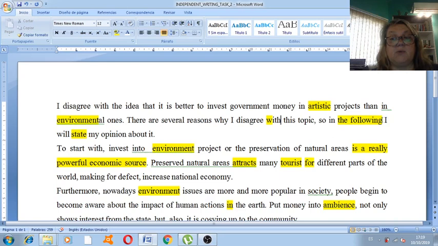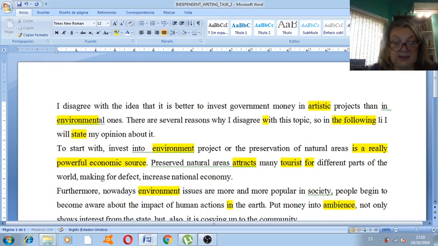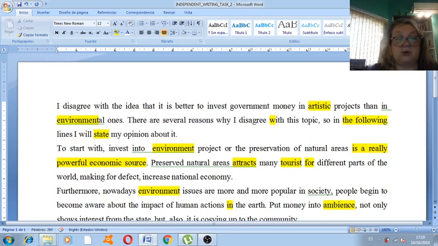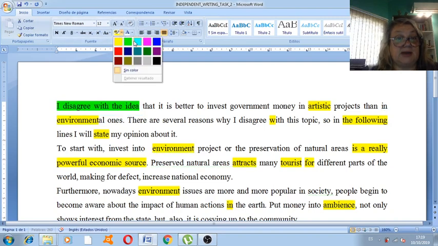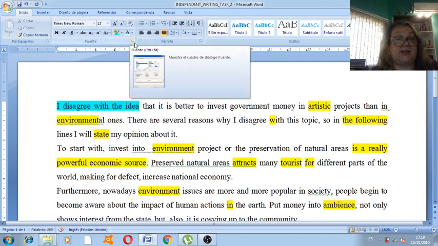So you say, in the following, I will state my opinion about it. In the following what? In the following lines, in the following paragraphs, or simply in this essay. And then I wouldn't say I will state my opinion about it, because you've already stated your opinion. In saying, I disagree with the idea, blah, blah, blah, you are already stating your point of view.